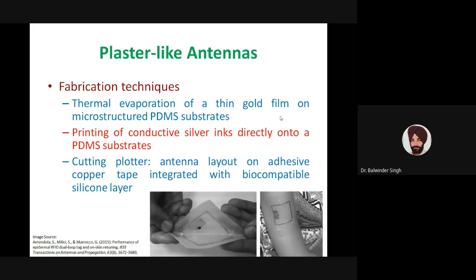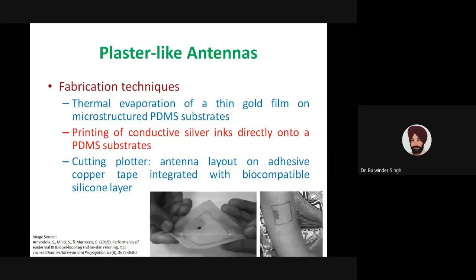Also, there are examples of using conductive silver inks. So conductive inks are also used on PDMS substrate. So film, then the second option is ink. And the third option is adhesive copper tape, which is integrated with a particular substrate. This example shows an antenna where the adhesive copper tape is integrated with a biocompatible silicon layer.